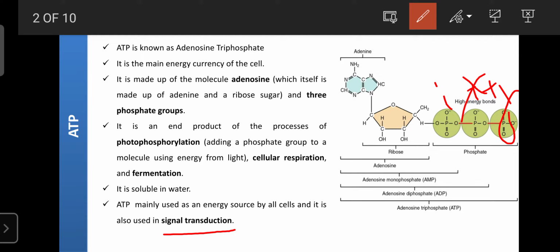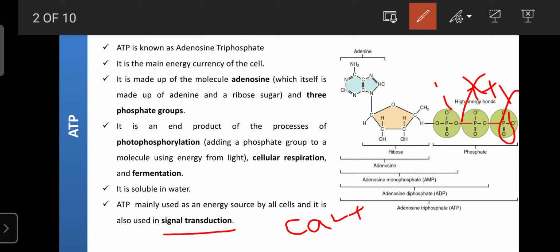signal transduction. That signal transduction mainly depends upon the energy or ATP as well as calcium. Calcium is also required for signal transduction. That calcium turnover mainly depends upon the formation of AMP from ADP.